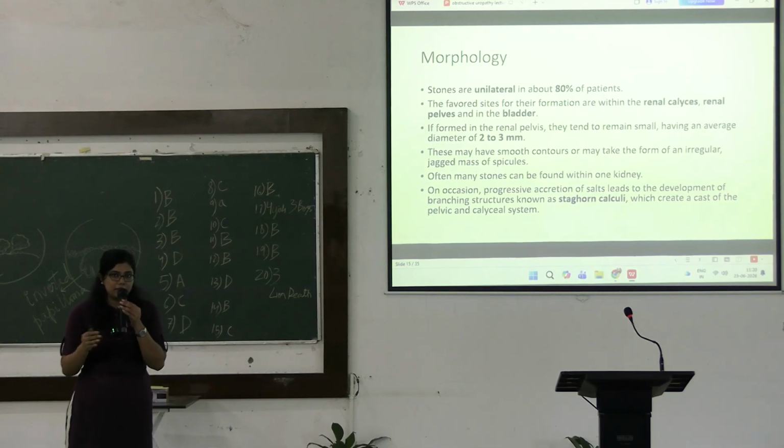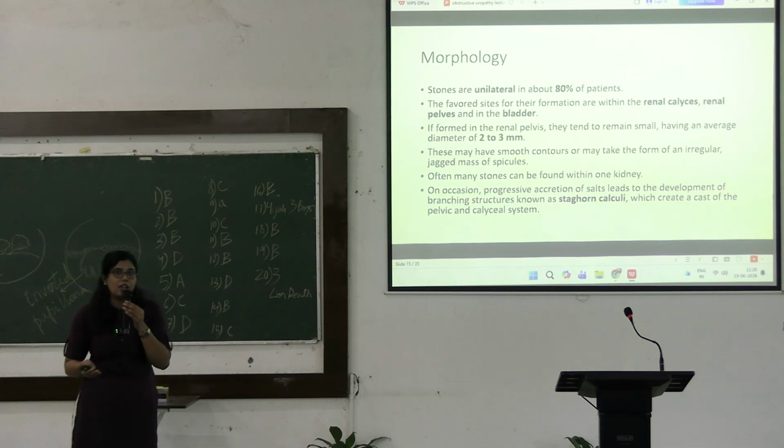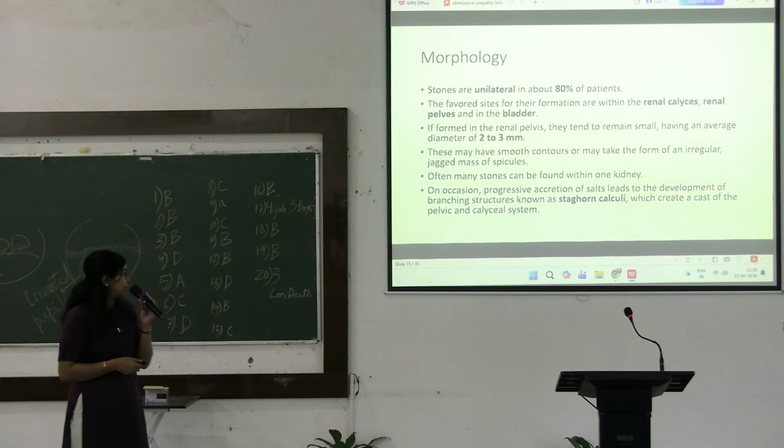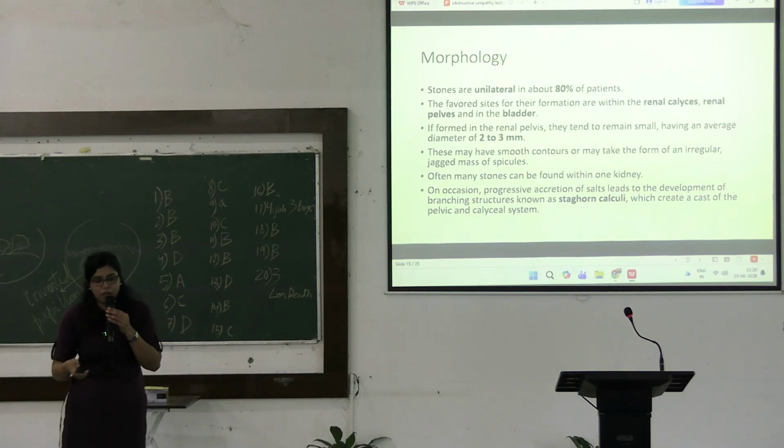This branching type of stone is known as a staghorn stone or staghorn calculus. We will come to that later. Because of their position in the renal pelvis and calyces, they take the shape of the pelvis and calyx, forming a staghorn pattern.